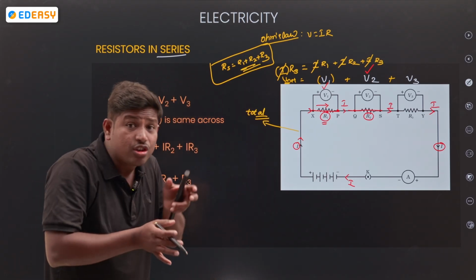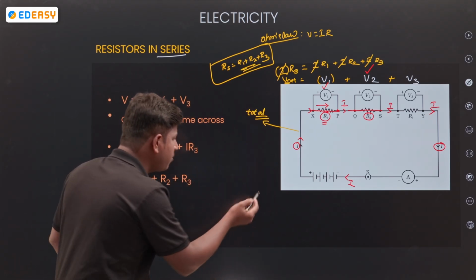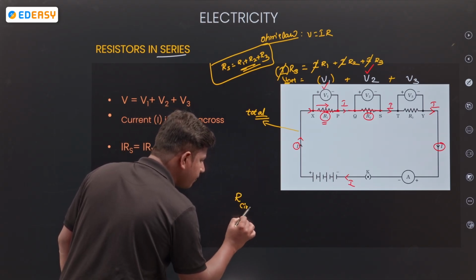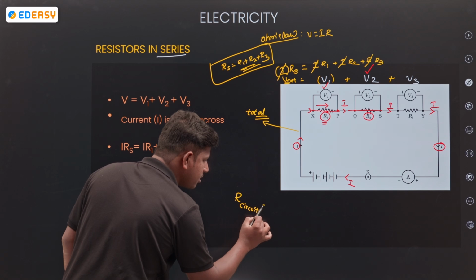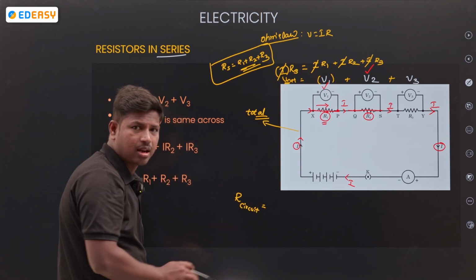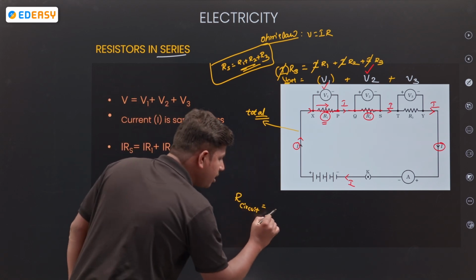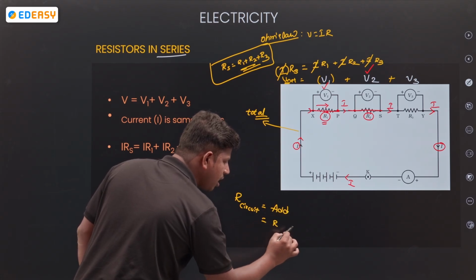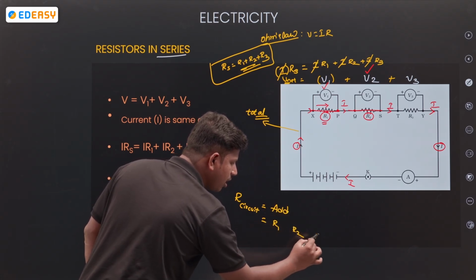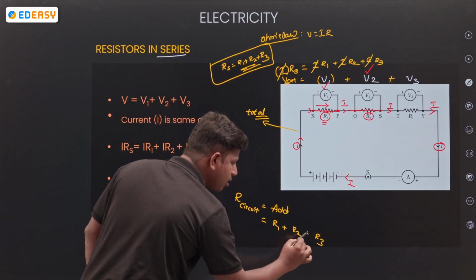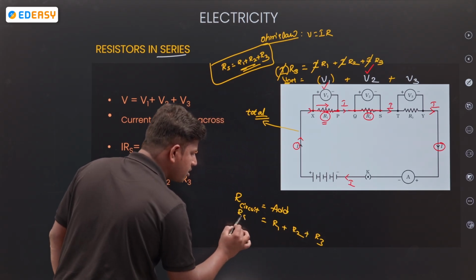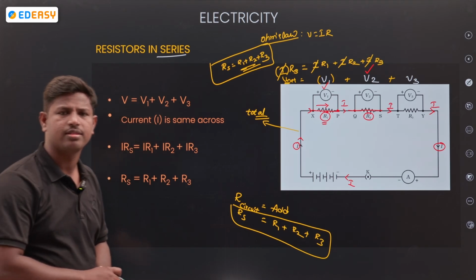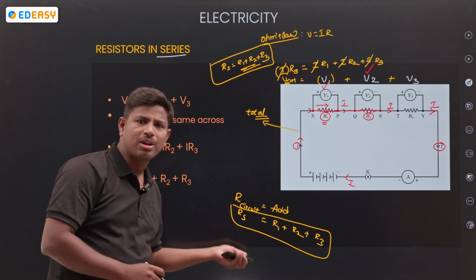If you want to remember it simply: to get the total resistance of the circuit, check whether it is series or parallel. If it is series, add all. How many resistors are there? Three: R1, R2, R3. So add R1 plus R2 plus R3. That is the equivalent resistance in series: RS is equal to R1 plus R2 plus R3.